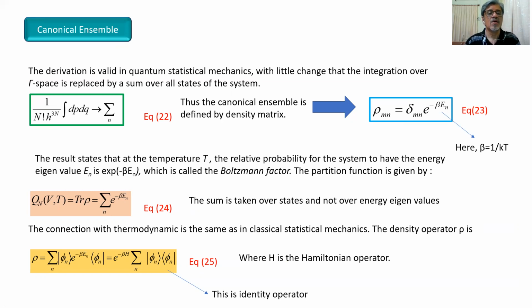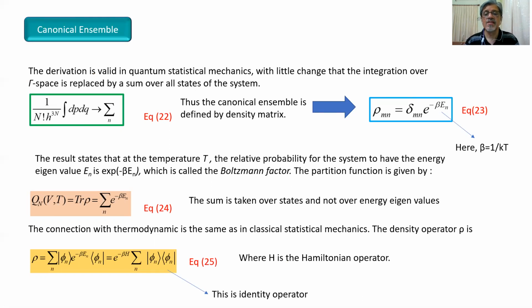The result states that at a particular temperature T, the relative probability of obtaining the energy eigenvalue En is exponential minus beta En.